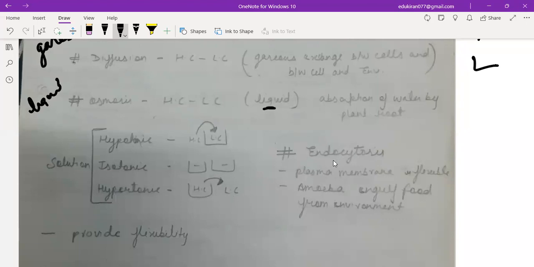This is basically because the plasma membrane is flexible. We did it for amoeba. You remember endocytosis, right? So amoeba engulfs food from the environment. This is a type of plasma membrane itself, but it is flexible and it helps the organism to engulf their food. And this is the example. That's why it is known as endocytosis.